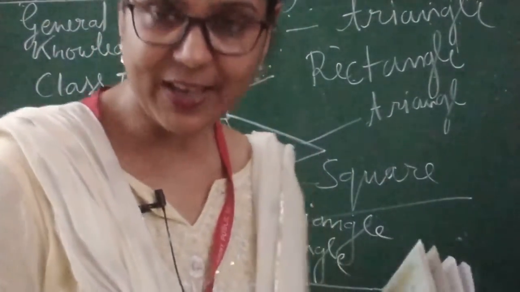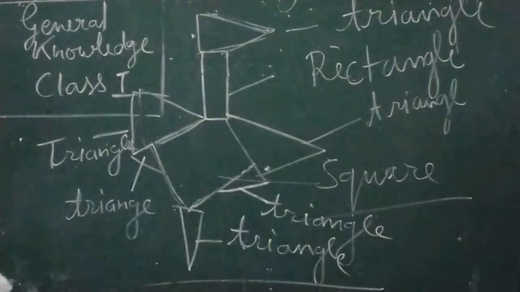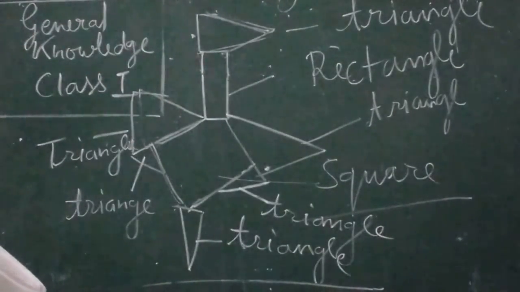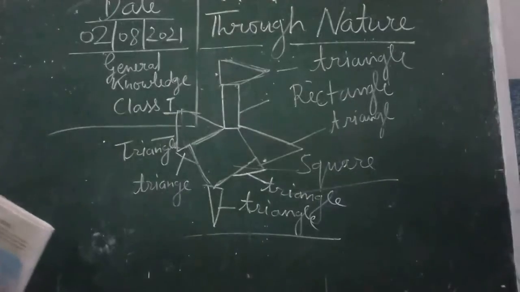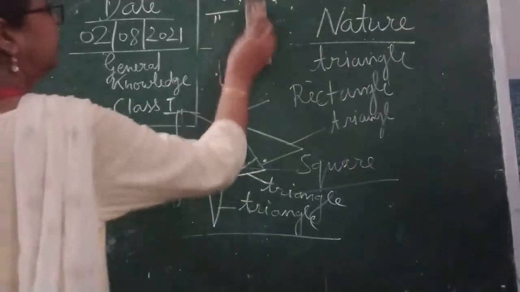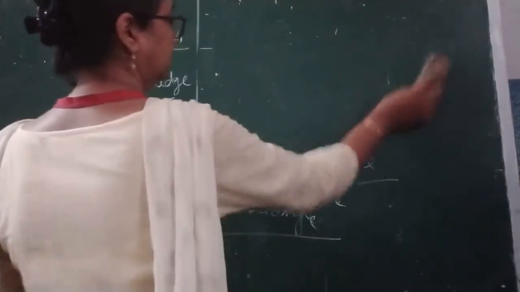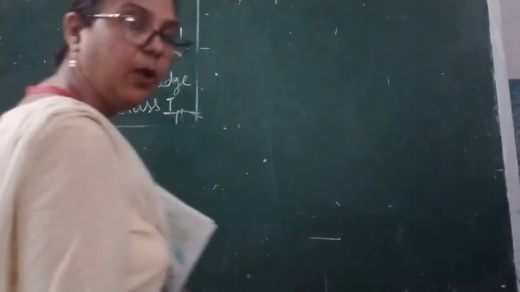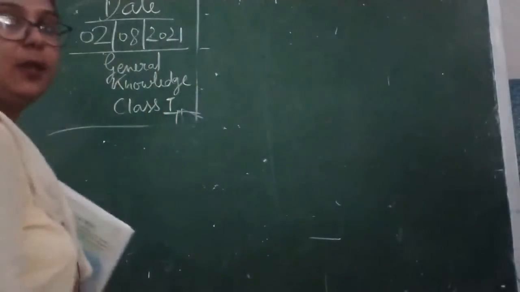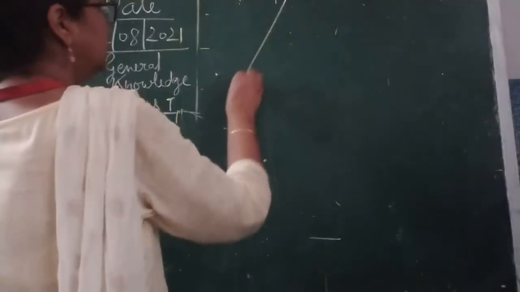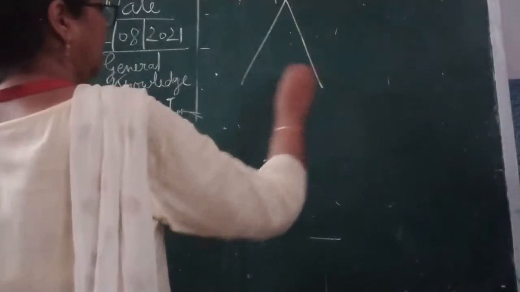Let's draw this. Okay children, I will draw the shape of the tree which is already drawn in your book. So here children you can see this is the shape of the tree.